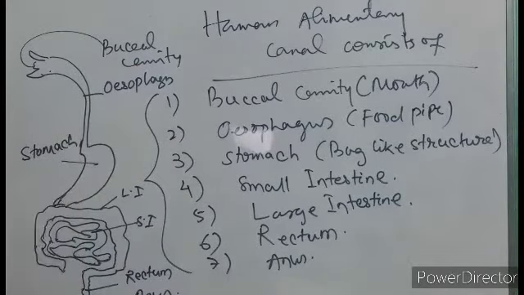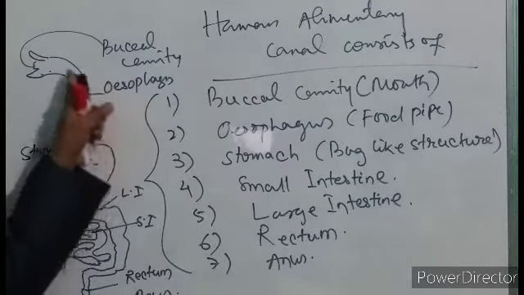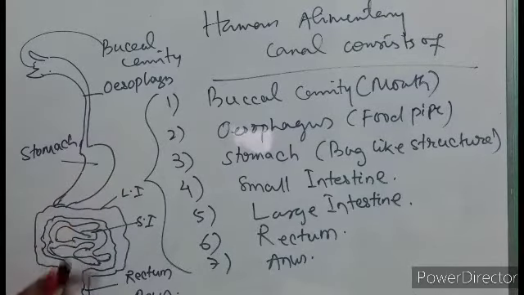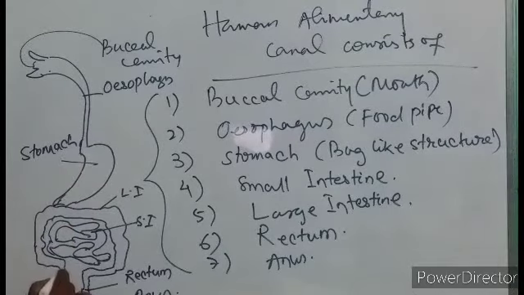So these are the 7 parts of the alimentary canal. So buccal cavity, esophagus, stomach, then your large intestine, small intestine. Is it right?